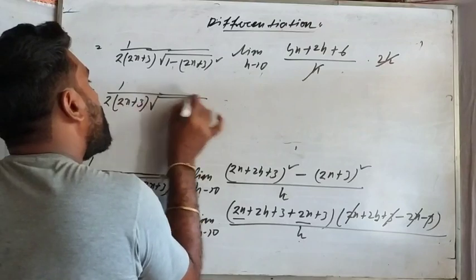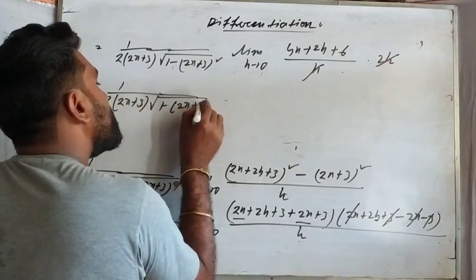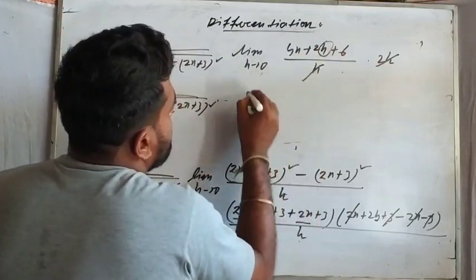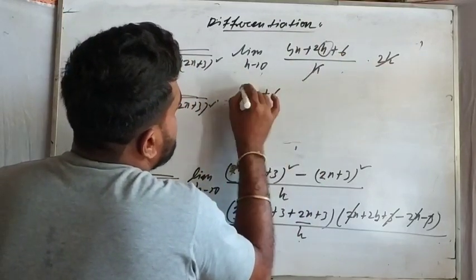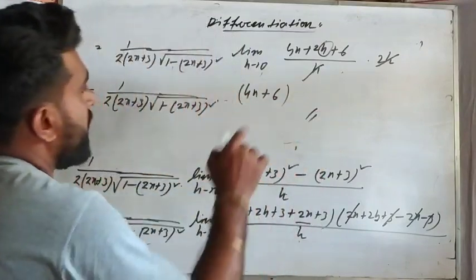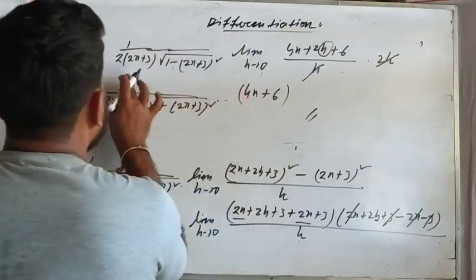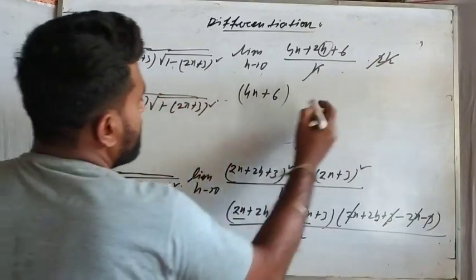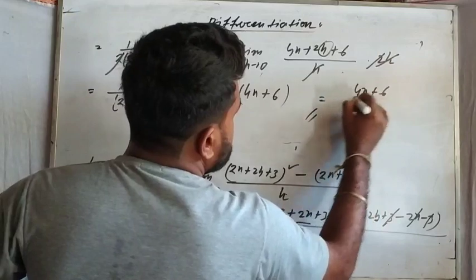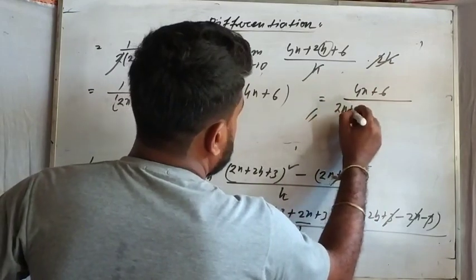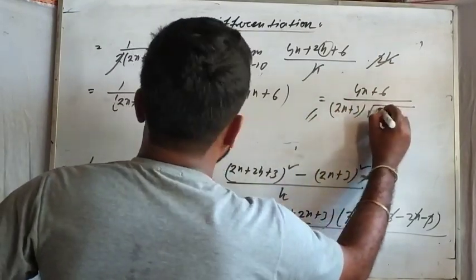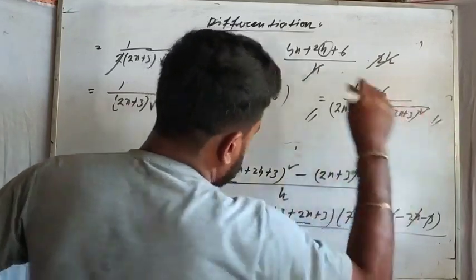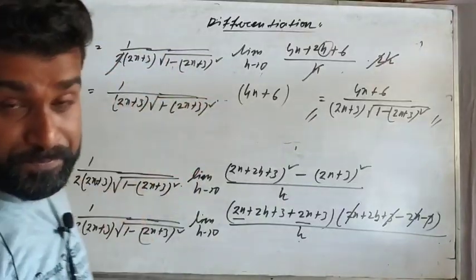Directly you can put the limit now. 1 minus twice x plus 3 whole square, and just you can put the limit here, h equals to 0. That I think 4x plus 6. So this is and 2 is also there, and this 2 will be cancelled. That means this 2 will not be there. That means ultimate answer will be 4x plus 6 by 2x plus 3, and then root 1 minus 2x plus 3 whole square. This is the final answer.